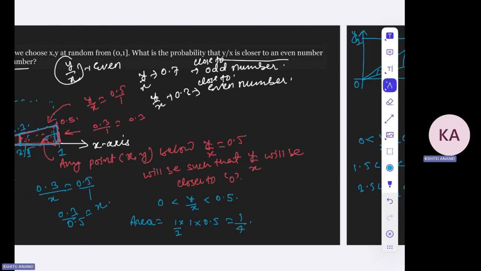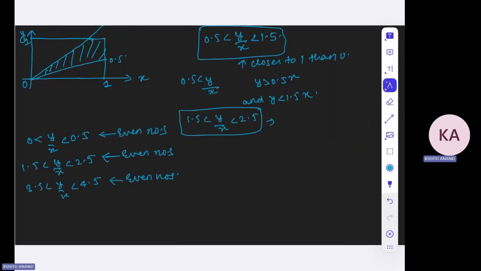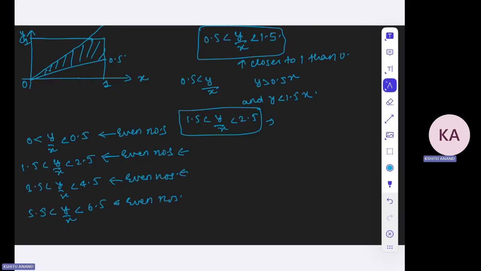So please think about it and let me know if you don't understand this particular thing, right? Pause for a while and think about it. Then the next would be 5.5 to 6.5. This will also be closer to an even number. Any point in between these two will be closer to an even number. Okay.